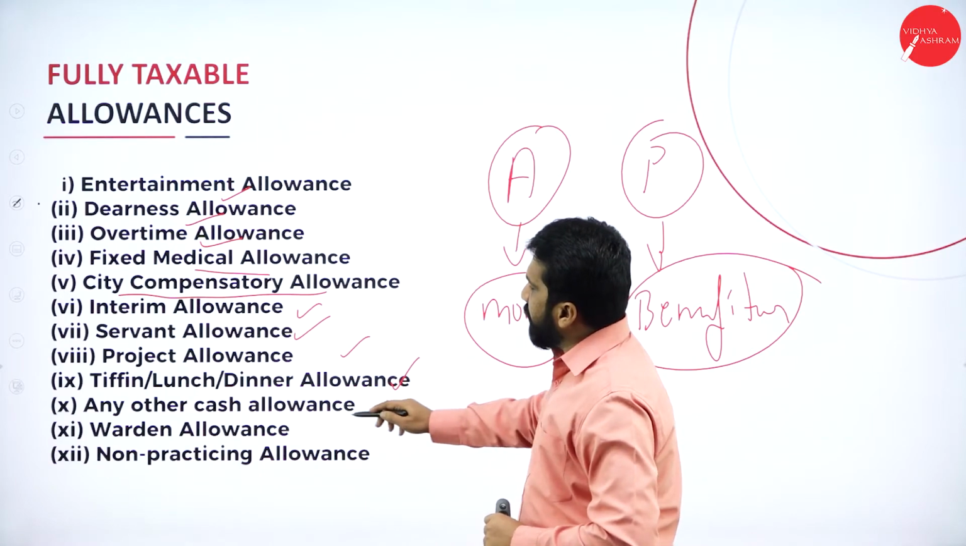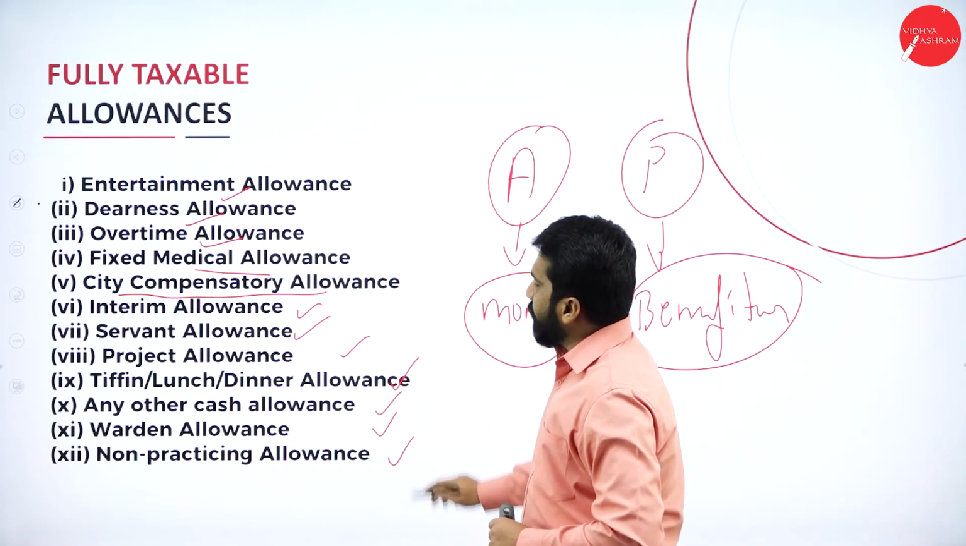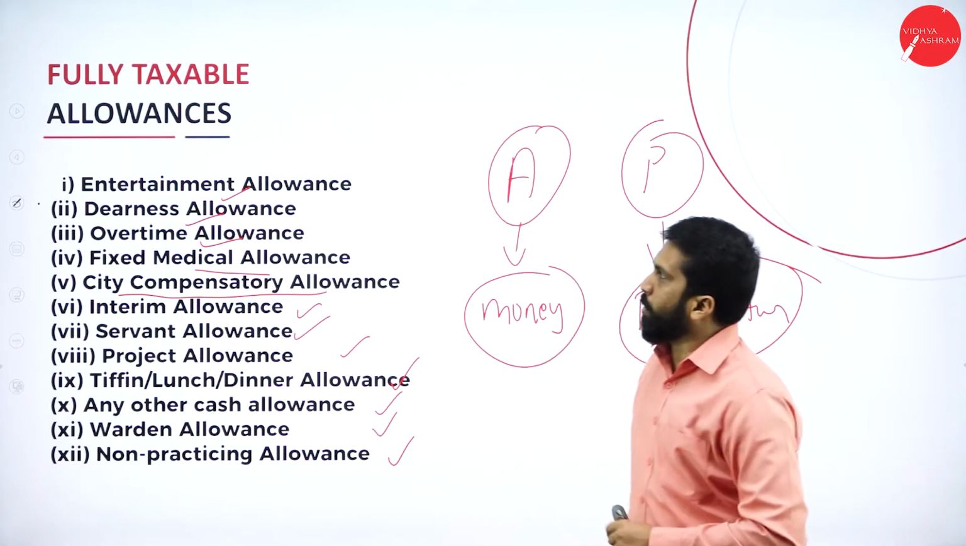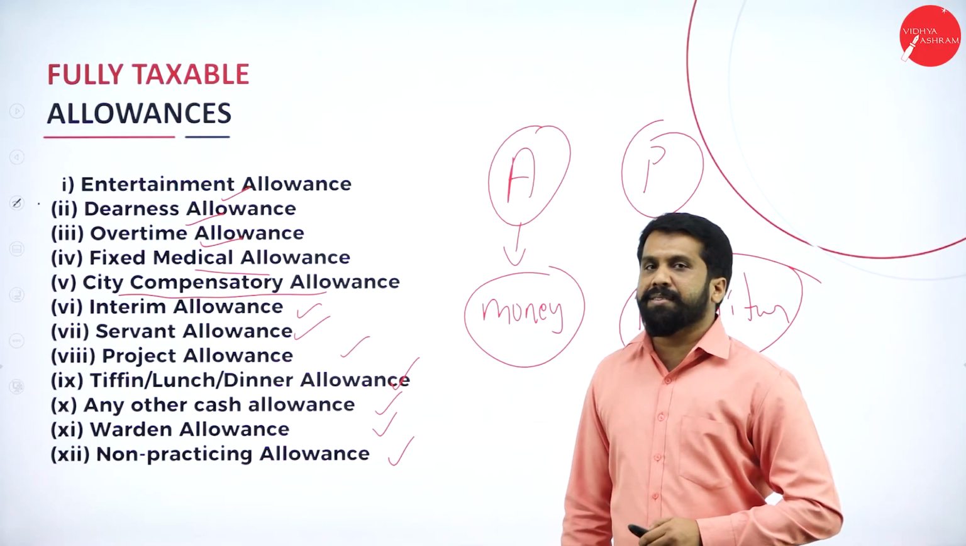Project, tiffin, any other cash, warden, non-practicing allowances. These are called fully taxable allowances.